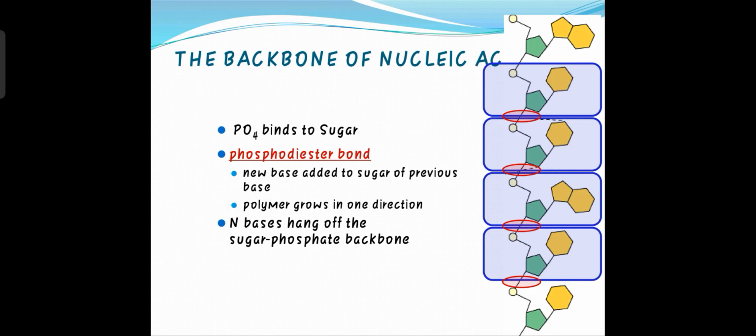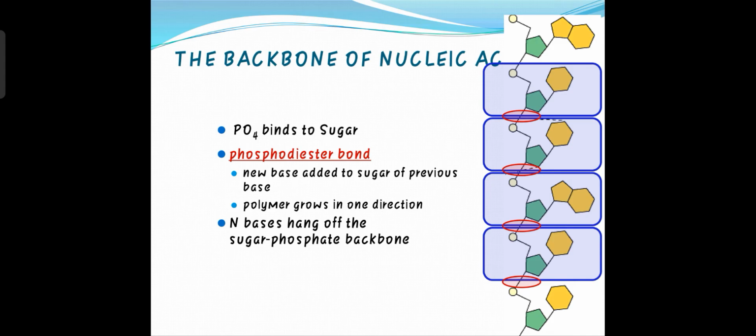This way another backbone is also present in the DNA structure, because DNA is made up of two polynucleotide strands. So next one, phosphodiester bond. What is a phosphodiester bond? It means that in one strand of DNA, the phosphate group binds to the pentose sugar with the help of the phosphodiester bond. So you can see all these red circles are the phosphodiester bond, which is the bond between the